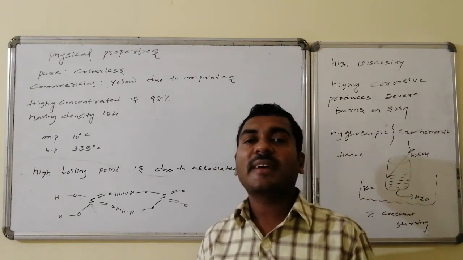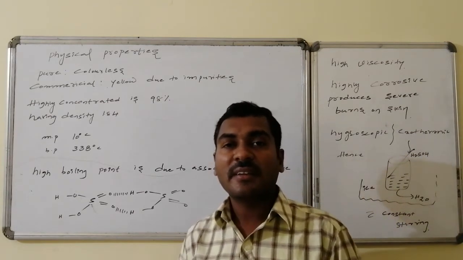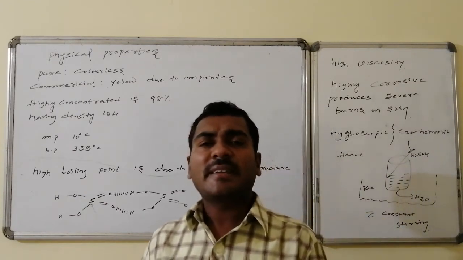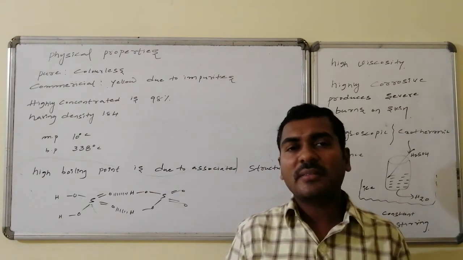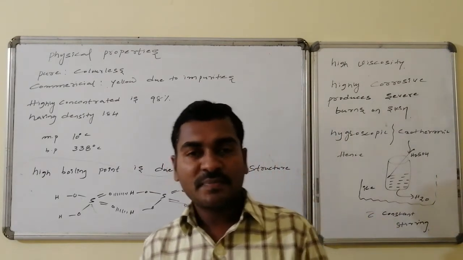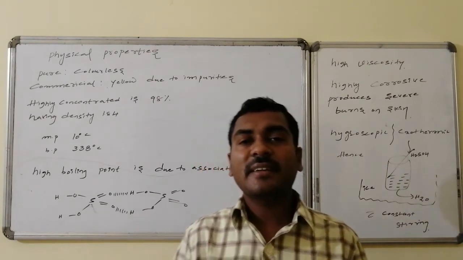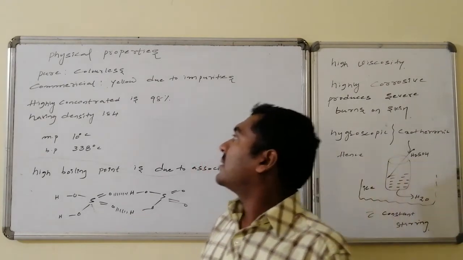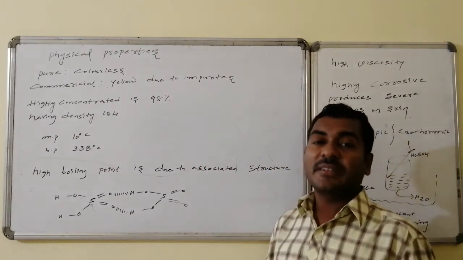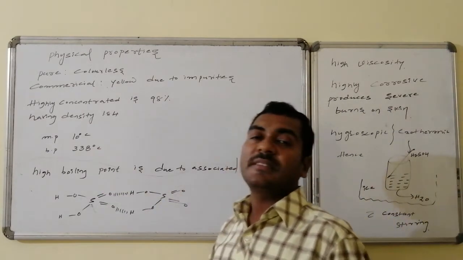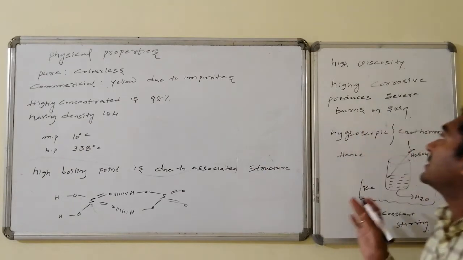It maintains the highest boiling point because its vapor pressure is low, and it becomes so thick, that is, its viscosity is very high, and it also maintains high density. The density is 1.84, boiling point is 338 degrees centigrade, and viscosity is also highest.